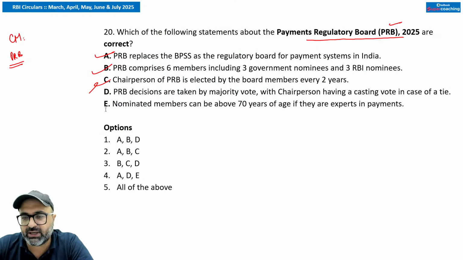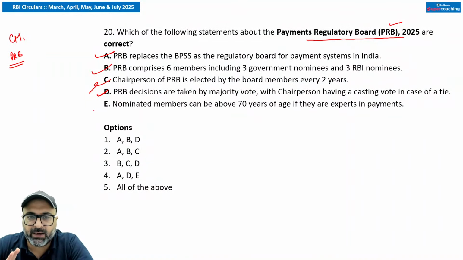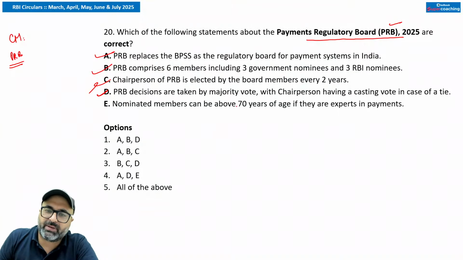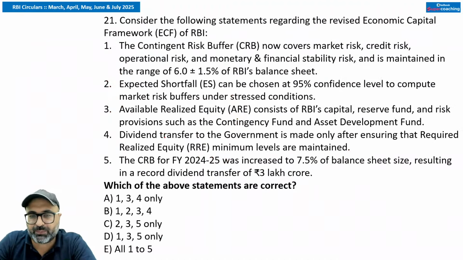In case of a tie, ठीक है, the decision will be by majority, और अगर extra vote की जरूरत पड़ेगी that can be cast by the chairperson in case of a tie. Nominated members can be above, so no, they cannot be above 70 years of age, so this is wrong. So the answer is going to be ABD. Got it, guys? Correct. Moving on to the next question.